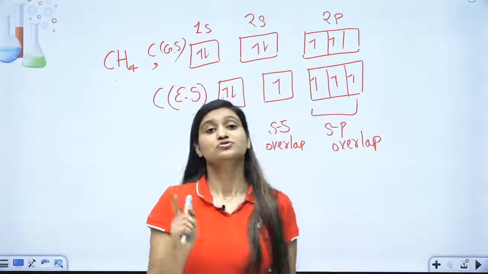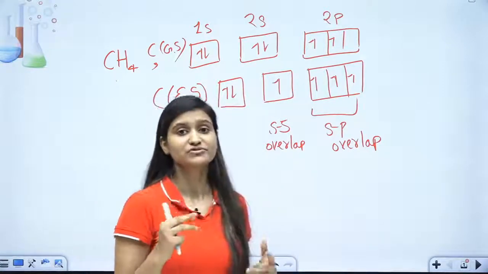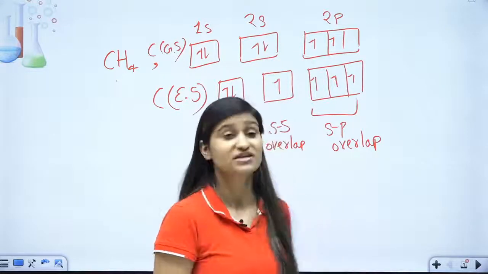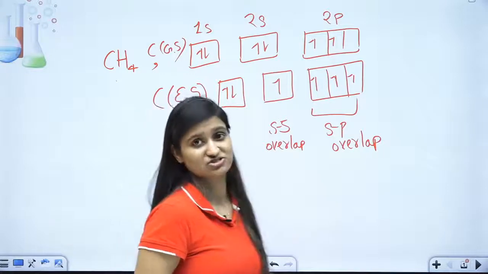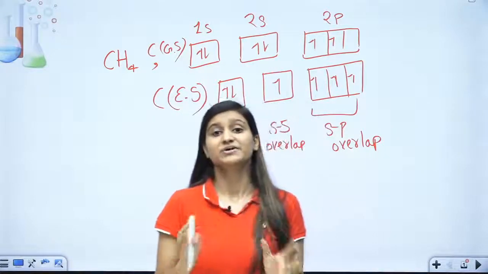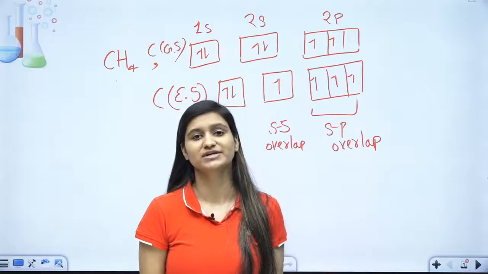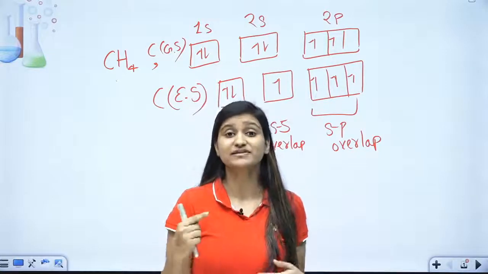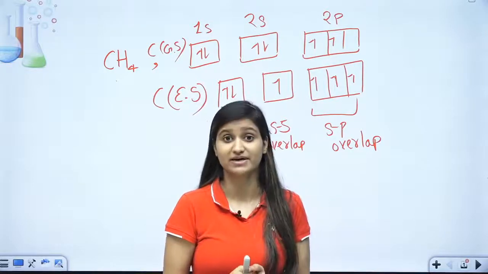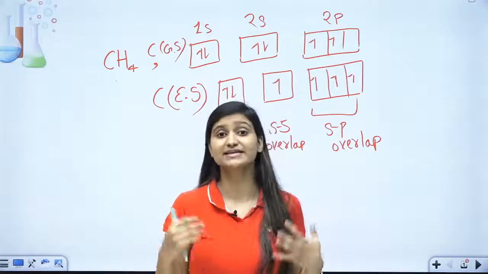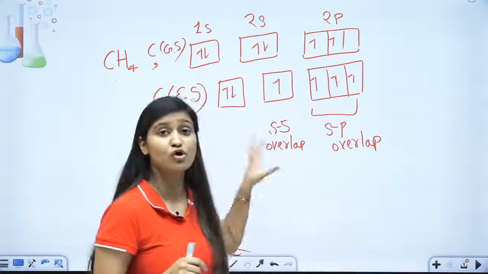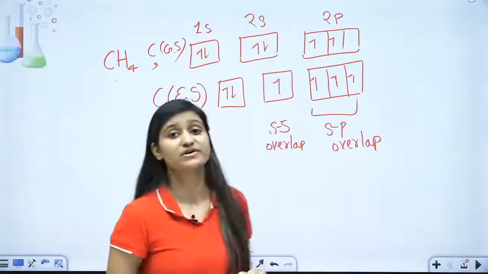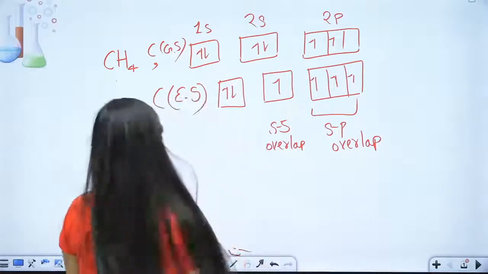So, to rectify this problem, Pauling introduced a concept that we are going to study, that is hybridization. This is the need of hybridization. Secondly, hybridization is a totally hypothetical concept, but why are we studying it? Because it can explain the geometry of compounds. It is very successful in explaining the geometry of all these polyatomic compounds. That's why we are going to study it.